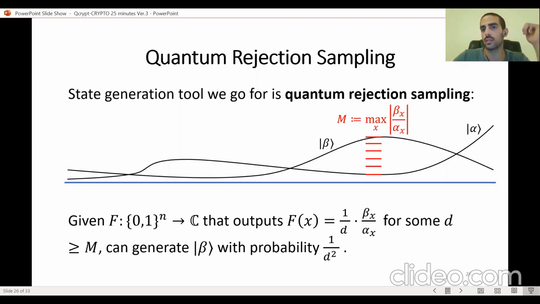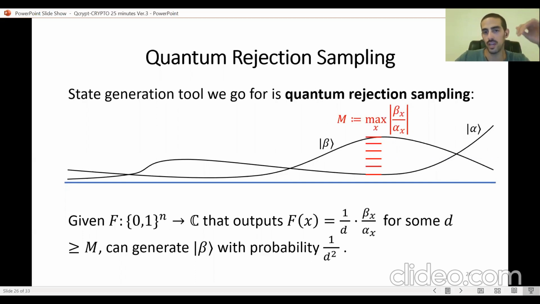We have one quantum state alpha, and we want to transform it to another quantum state beta. Additionally to having alpha, we have quantum oracle access to a classical transformation circuit F. This circuit F outputs the ratio beta over alpha times a number 1 over D, for some number D which is an upper bound on M, where M is the maximal ratio between all of the coordinates of beta and alpha.